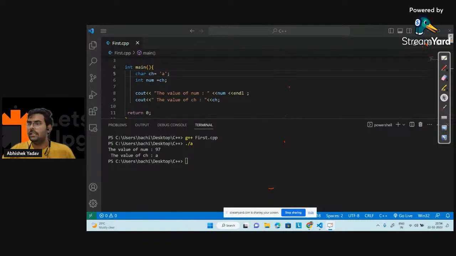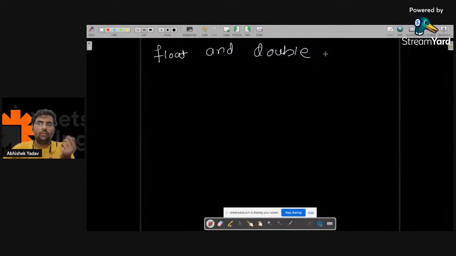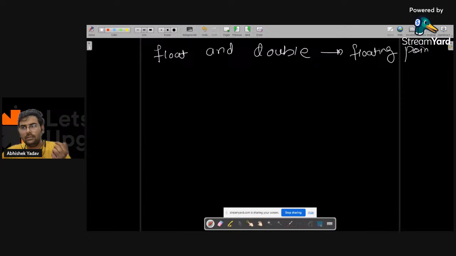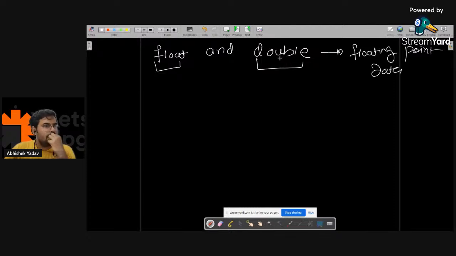So now we are left with two more data types, that is float and double. When I have to store floating point data, meaning numbers having some decimal digits, that is, fractional numbers, then I can use float and double. Can you guys tell me what is the difference between float and double? Anyone?